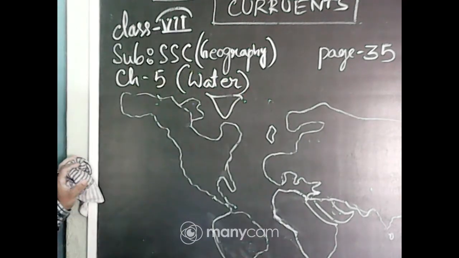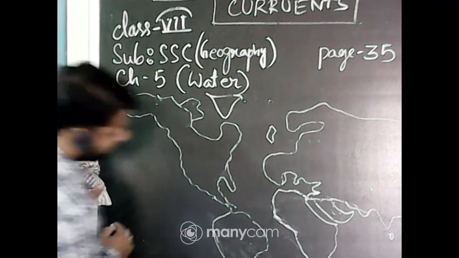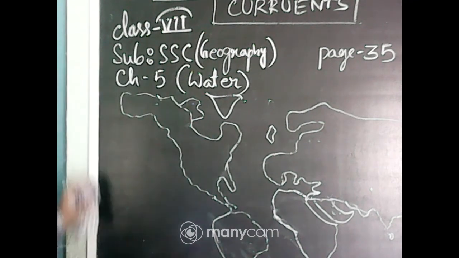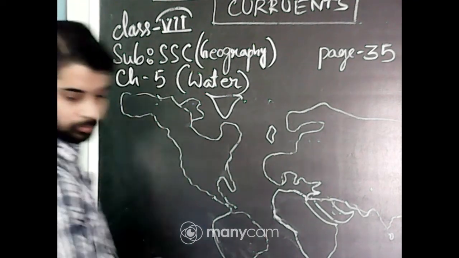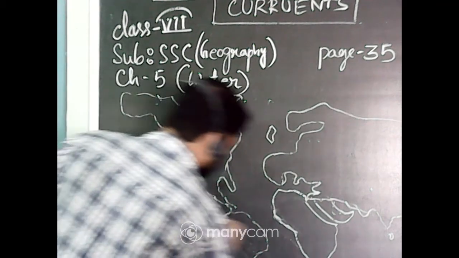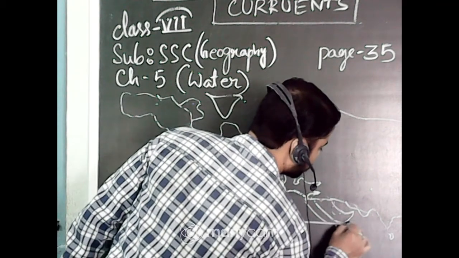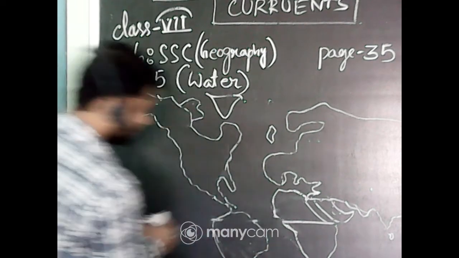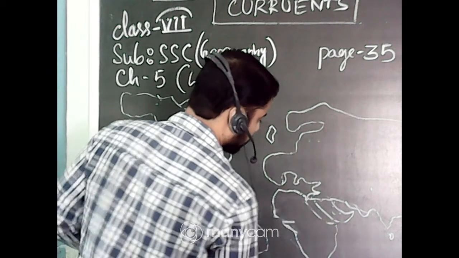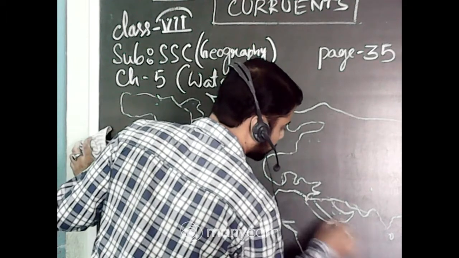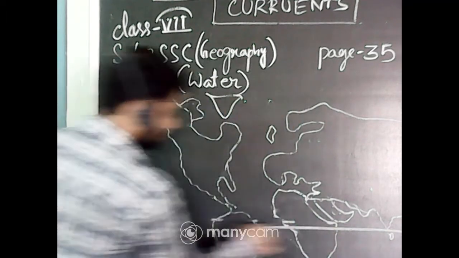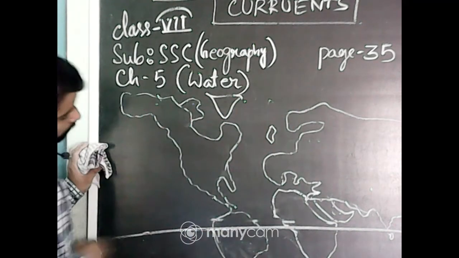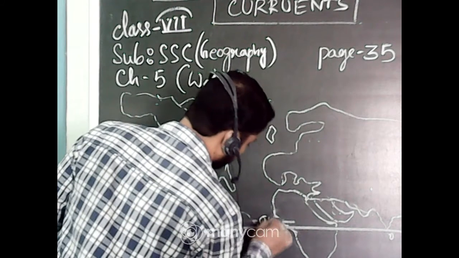So in this map, where is the equator? Can you tell me where the equator is? The equator just passes through that region. Okay, so that is the equator, 0 degree.